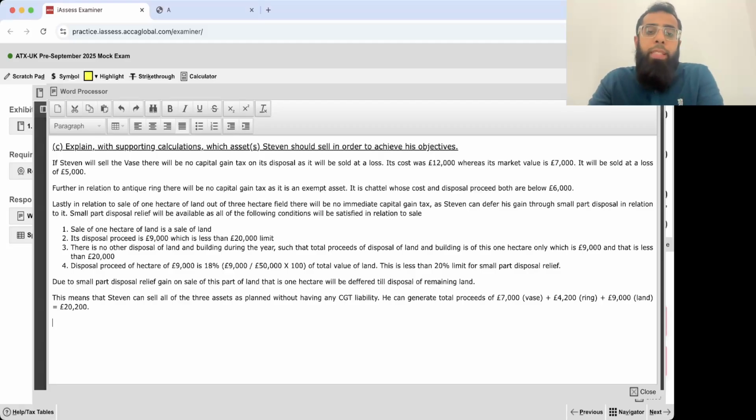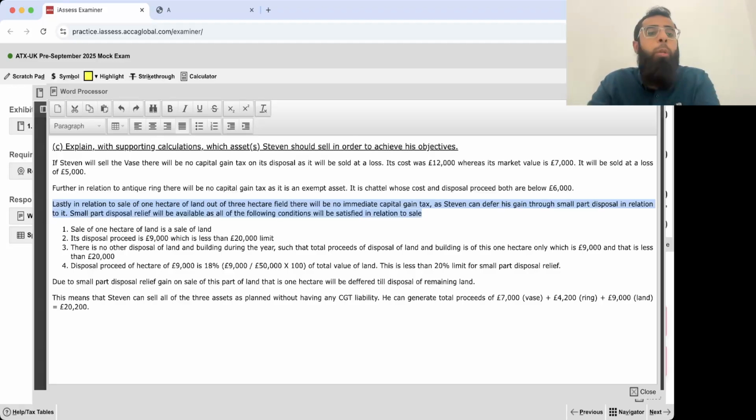If Stephen sells the vase, there will be no capital gains tax as it is getting sold at a loss. The antique ring was exempt as its cost and disposal proceeds were both below 6,000. In relation to sale of 1 hectare of land, he will get small part disposal relief because it was selling a part of land from the total field, and all of the conditions of small part disposal were satisfied.